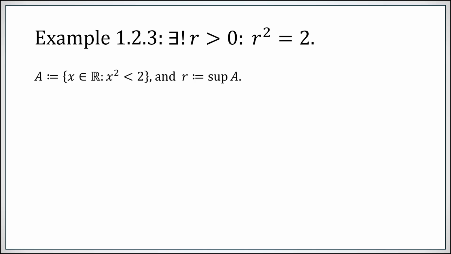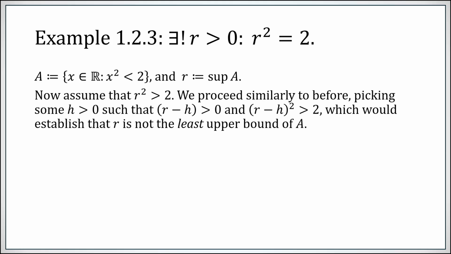So where are we? We have the set A, real numbers whose square is less than 2. We know it's bounded above, therefore it must have a supremum. We called that supremum r. We've already established r² can't be less than 2. Now we want to show it can't be bigger than 2. Under the assumption that r² is bigger than 2, we're going to do something pretty similar to the previous slide. We're going to find a positive number h so that r − h is still positive, but (r − h)² is bigger than 2. We're going to use that to establish that r is not the smallest possible upper bound of A. This will contradict that it is the supremum, the least upper bound.